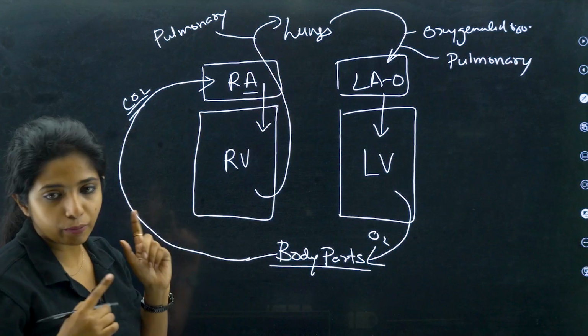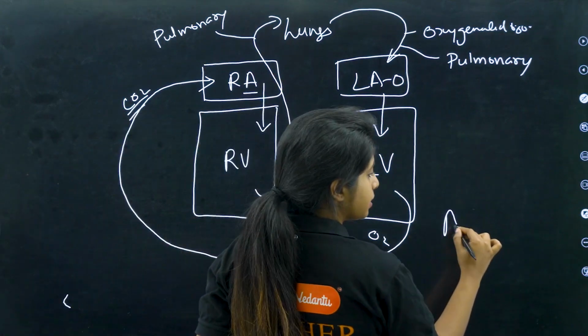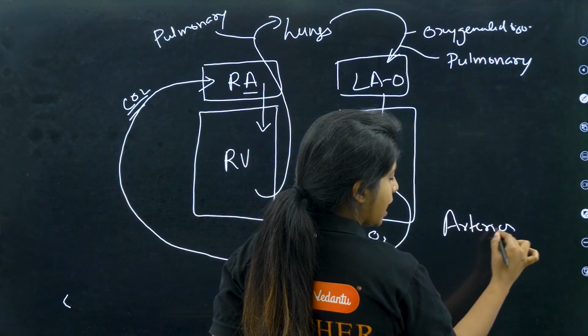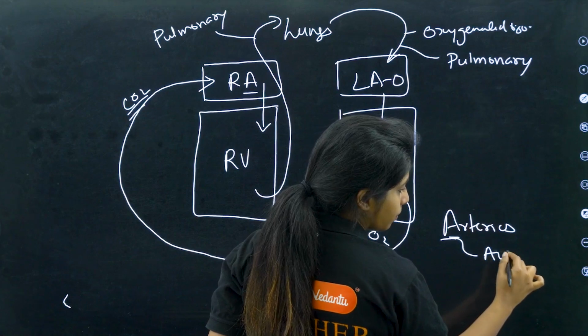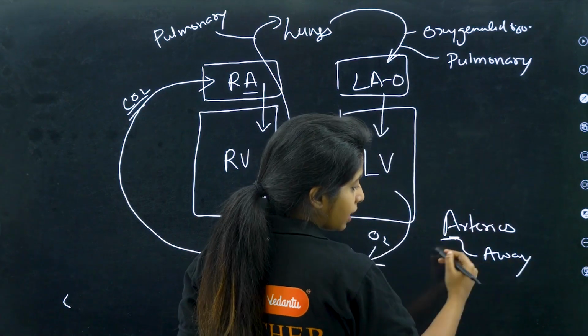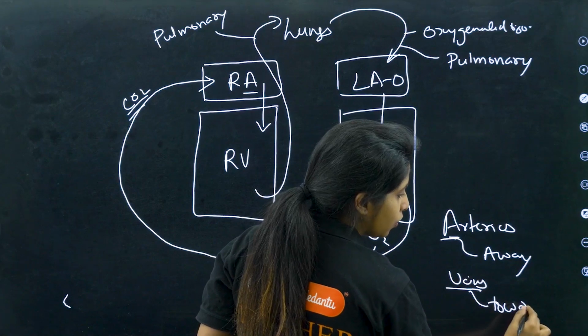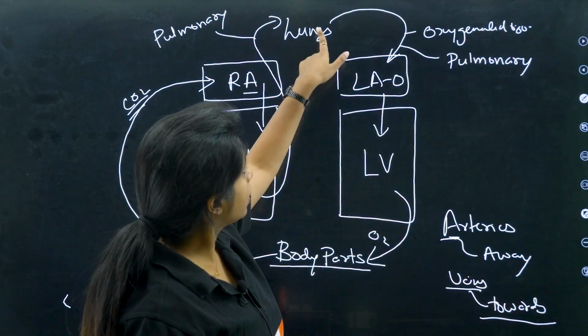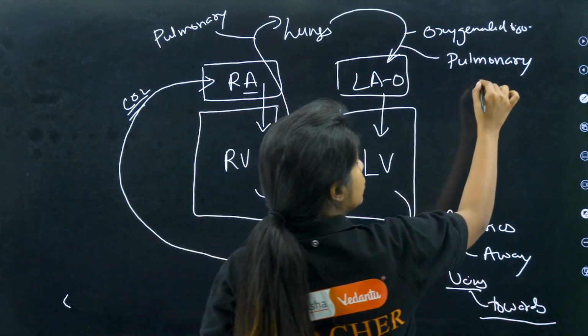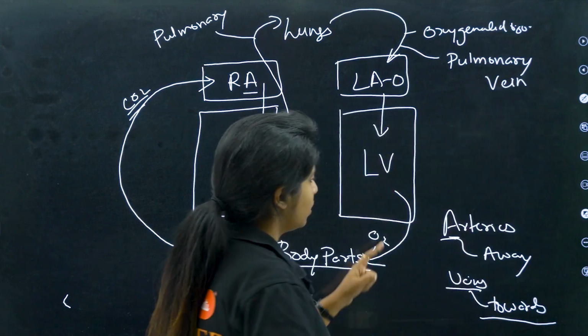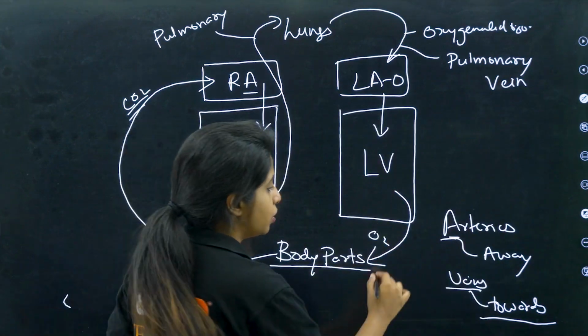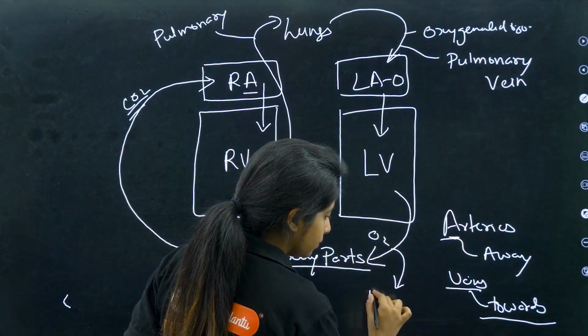Now, always remember one more thing. Arteries carry the blood away from the heart. Veins carry the blood towards the heart. So, over here it is carrying blood towards the heart, so this will be a pulmonary vein. Over here it is carrying blood away from the heart, so it will be an artery.